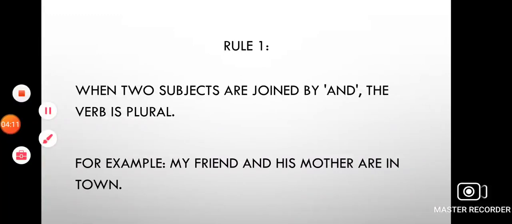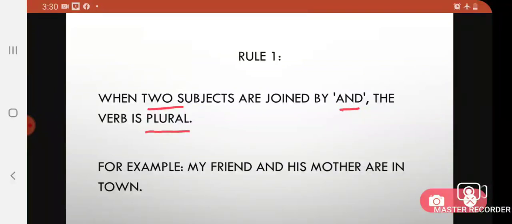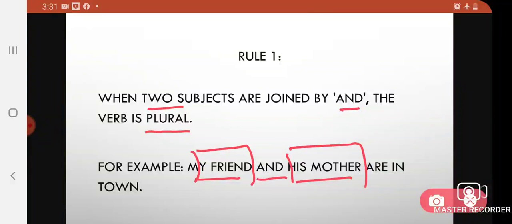So let's start. When 2 subjects are joined by and, remember children, I'm talking about 2 subjects. When these 2 subjects are joined by and, the verb that it takes is plural. So here is an example. My friend and his mother are in town. So here we are talking about 2 subjects. One subject is my friend and the second subject is his mother. And it is being joined by and.